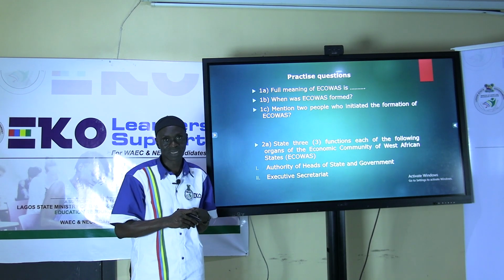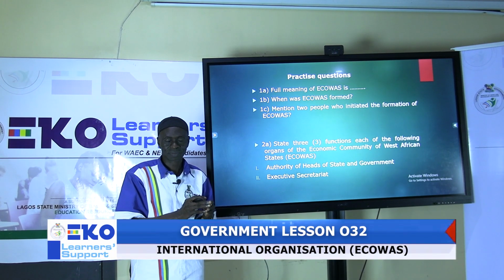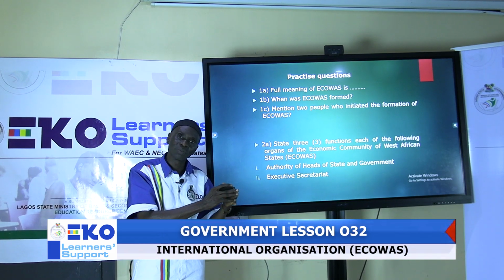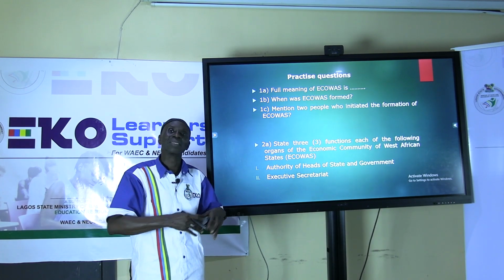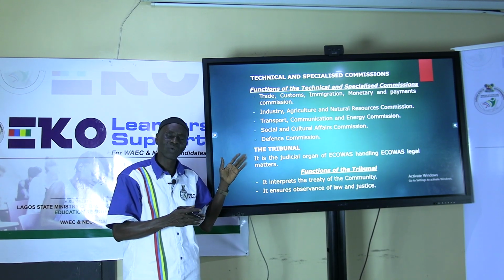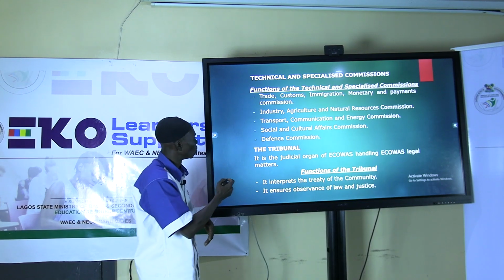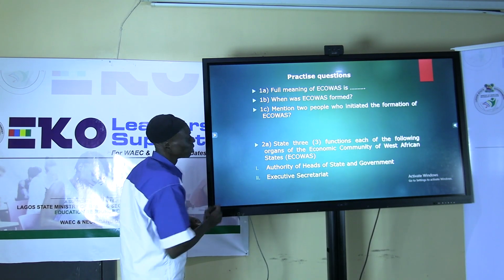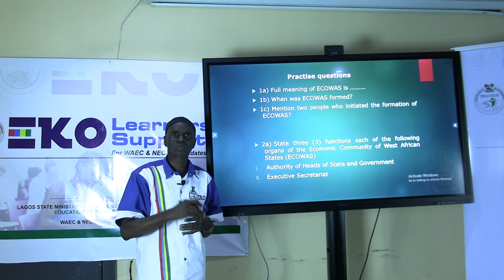Today, we have learnt about the formation of ECOWAS, how it was formed, the aims and objectives, and the organs that run its activities. Then we need to look at, for practice, some questions to know if truly we have been able to assimilate one or two things from what we have discussed today.